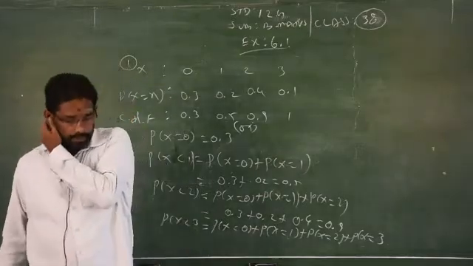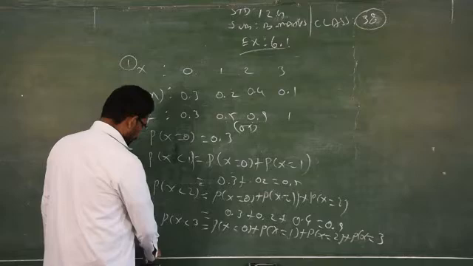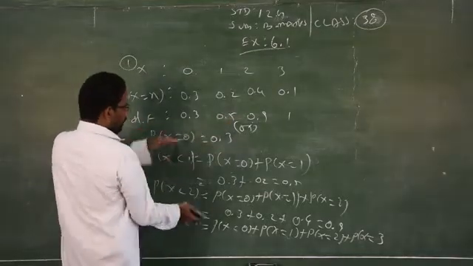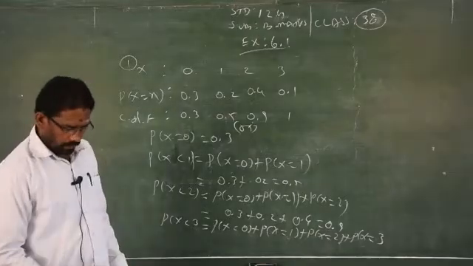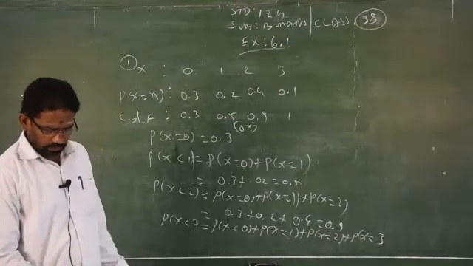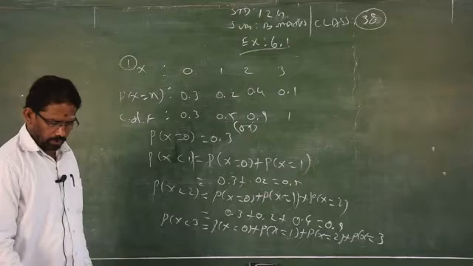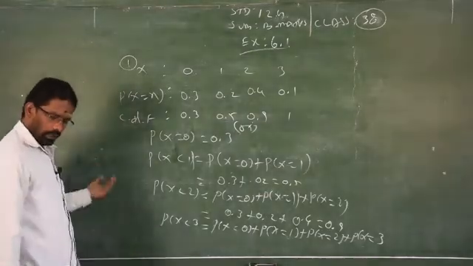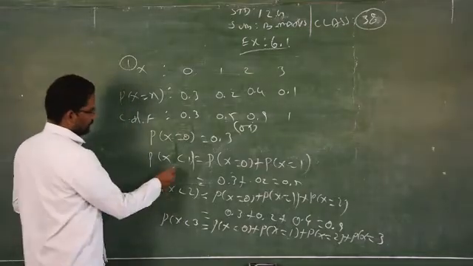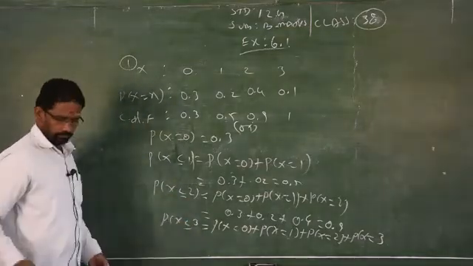Any one method, you will get the answer. Either the straight method or by formula. Both are correct, nothing wrong. Clear? Follow any one method. Less than or equal to.